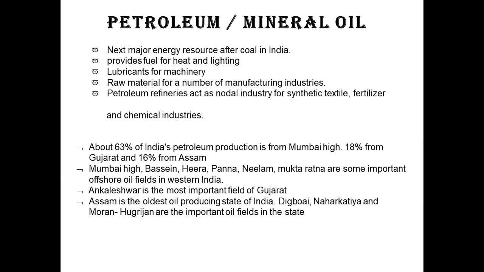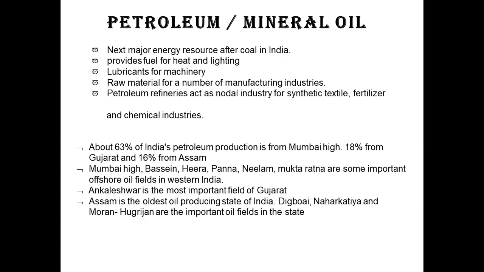Mumbai High, Bassein, Heera, Panna, Neelam, Mukta, and Ratna are some important offshore fields in western India. Ankleshwar is the most important field of Gujarat, whereas Assam is the oldest oil producing state of India. Digboi, Naharkatia, Moran, and Hugrijan are the important oil fields in the state.